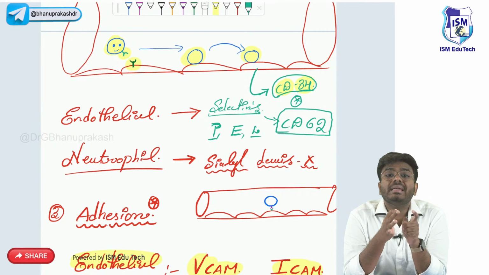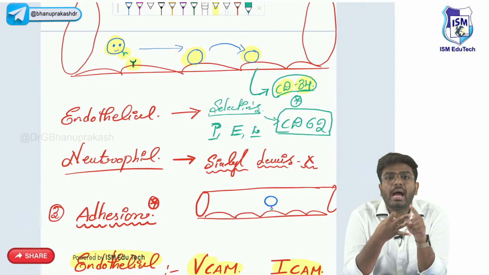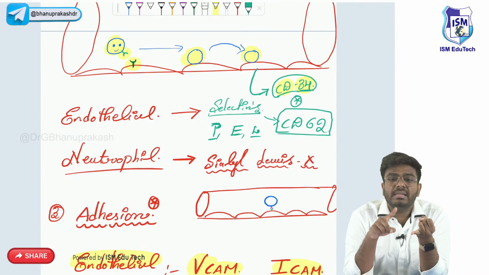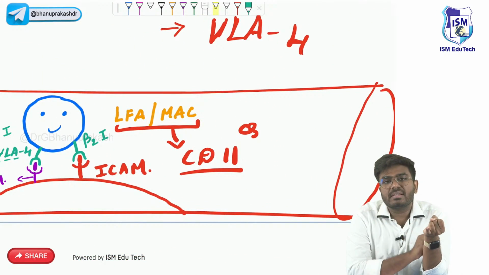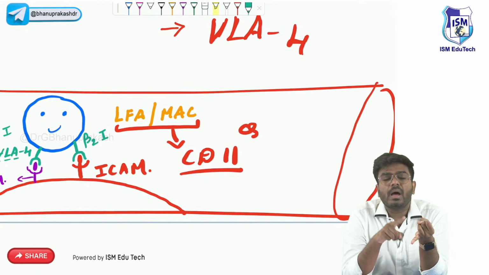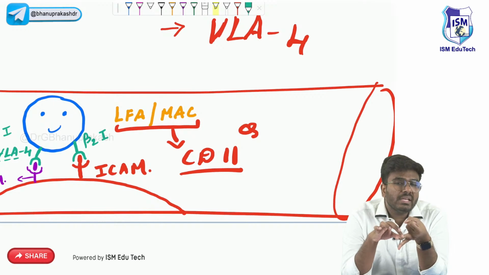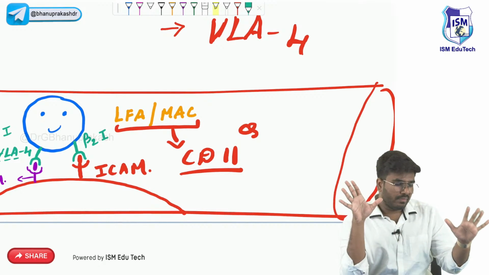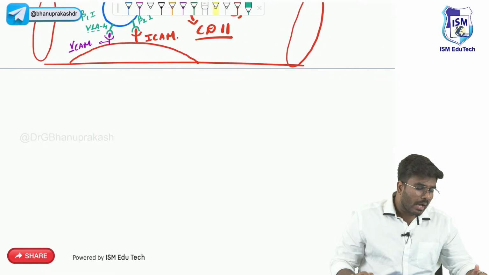The beta 2 integrins, which include LFA and MAC, their cluster designation factor is CD11. And selectins have a cluster designation factor of CD62. And endothelial cells have a cluster designation factor of CD34. With this, we have discussed the cluster designation factors, as well as the process of adhesion.